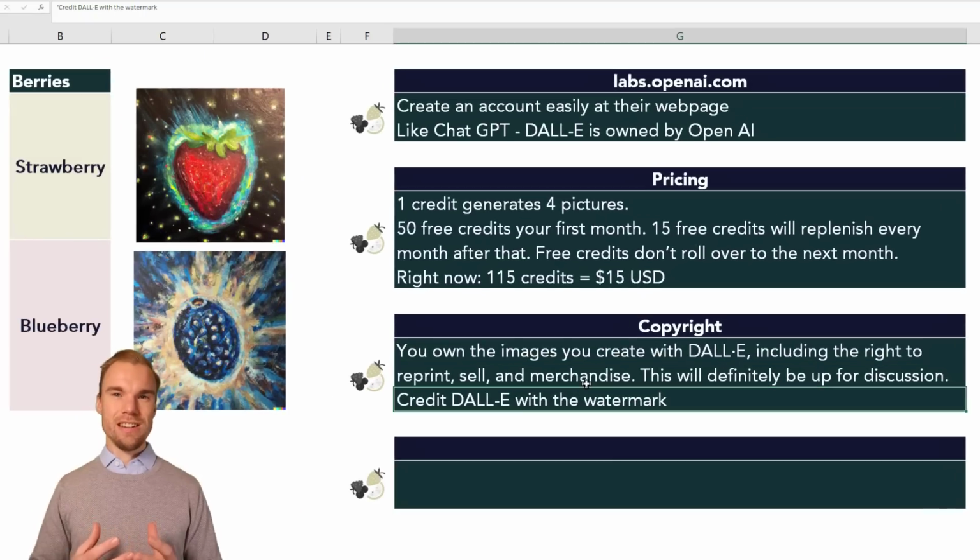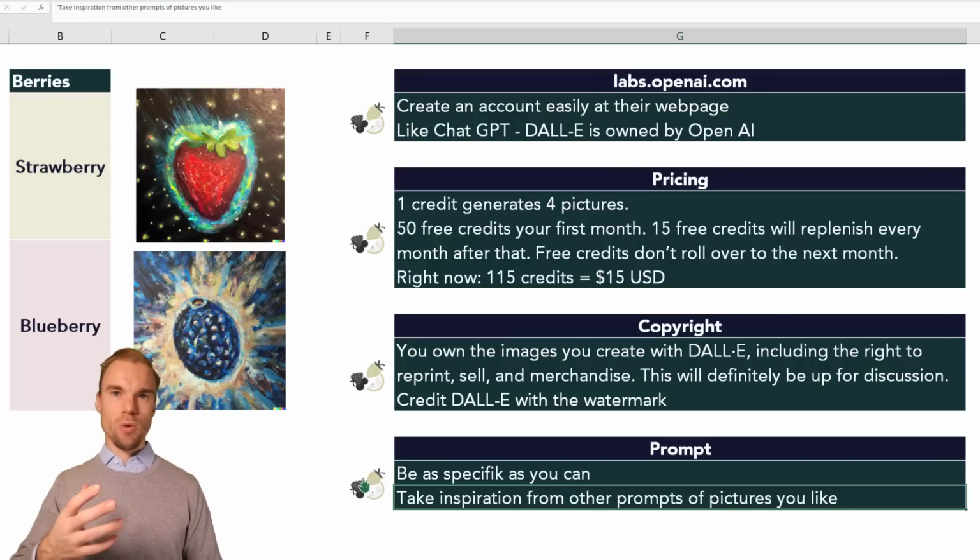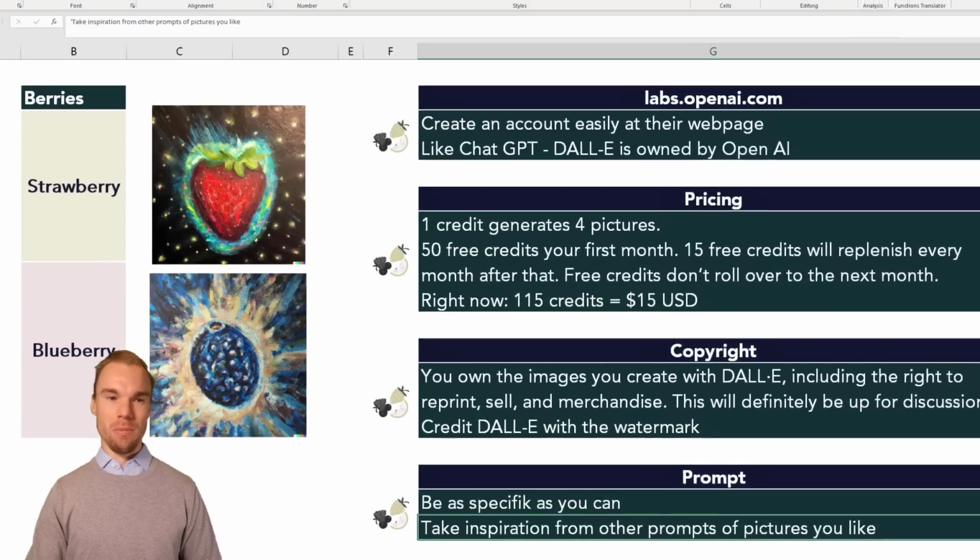So what you need is to credit DALL-E, the AI, with the watermark that's in the bottom right corner. So here you will see the watermark, and you need to keep this to give credit to DALL-E, which was the painter for these images. So for the prompt, the request for the picture, be as specific as you can, and also take inspiration from the pictures that you like. Now we will enter DALL-E, and I will show you what I mean by this.